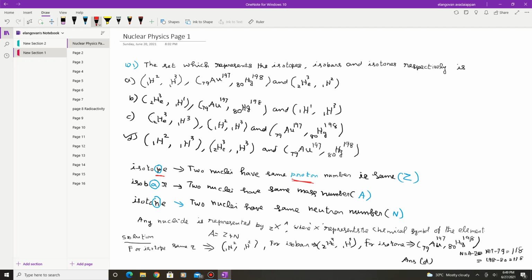Some trick must be used to remember this. So if the letter P is there, that means same proton number.